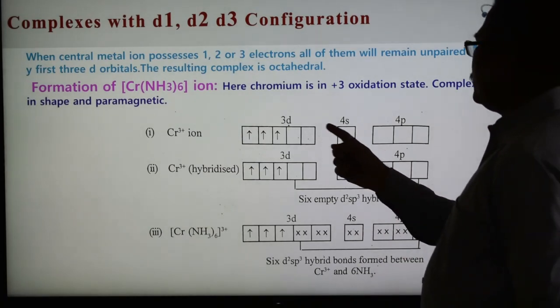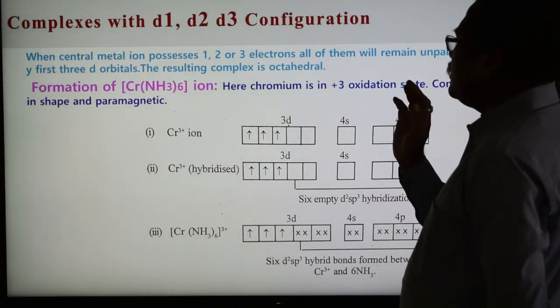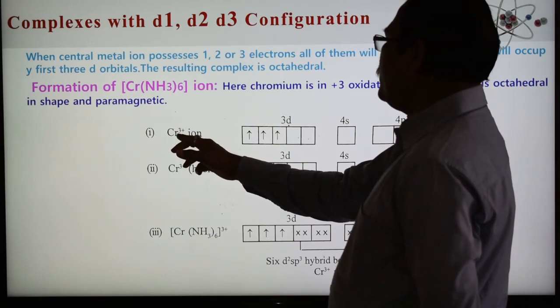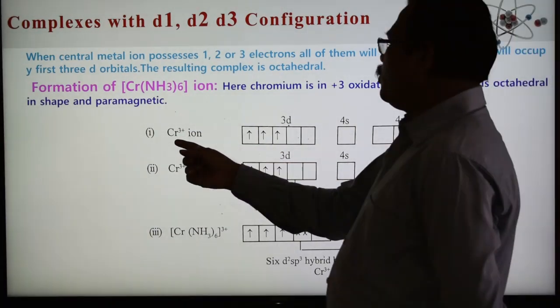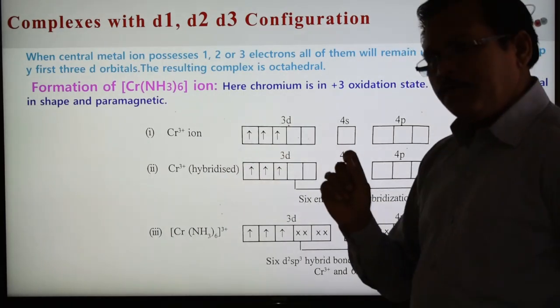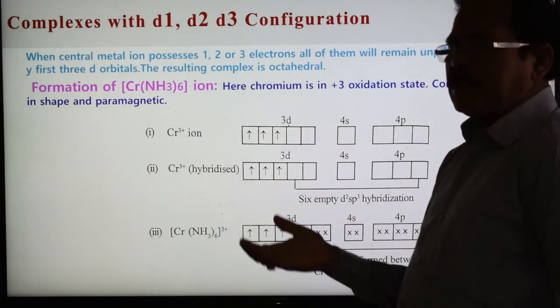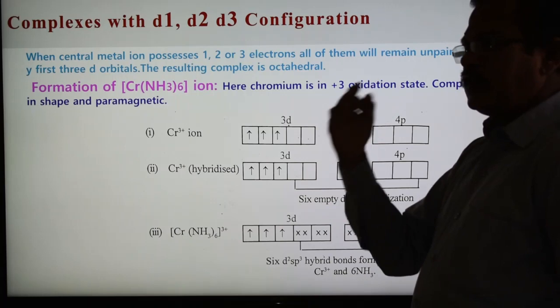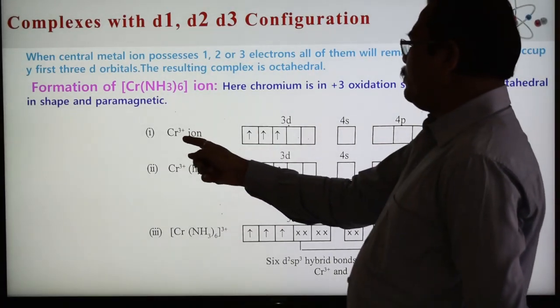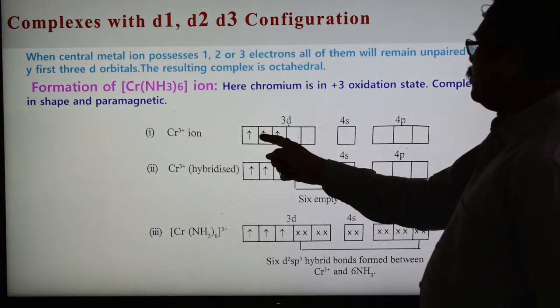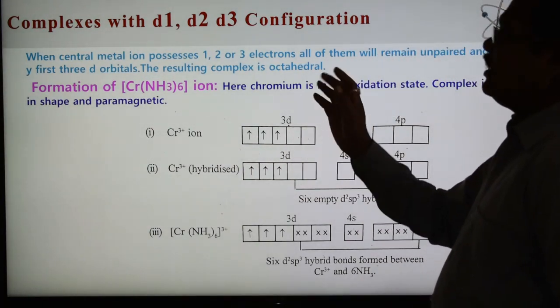So 1 electron from the 4s and 2 from the 3d are lost, and chromium 3+ has the configuration 3d3. Chromium metal has the configuration 3d5 4s1, as we know. With 3 electrons lost, 1 from the 4s and 2 from the 3d, the configuration of the chromium 3+ ion is 3d3: 1, 2, 3. So this is the case of d3.